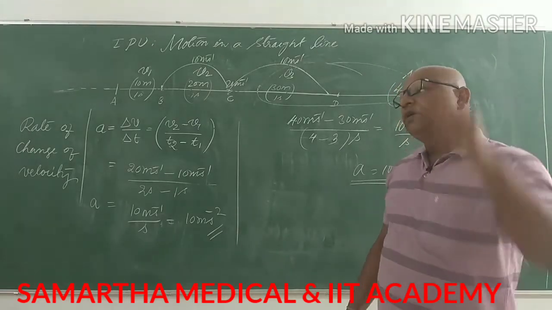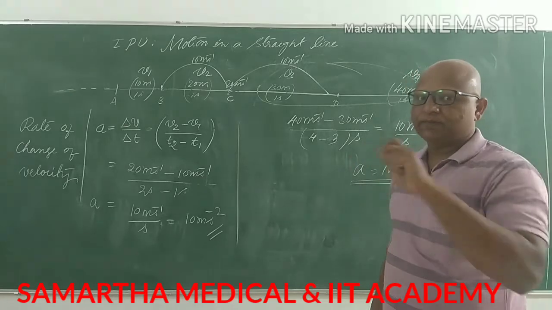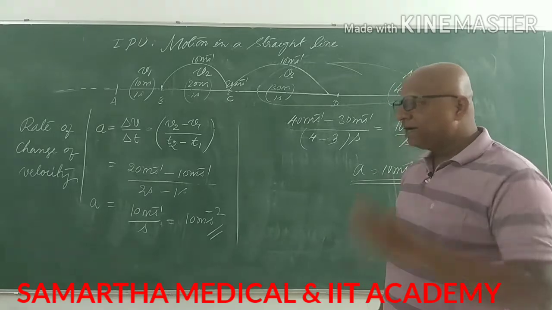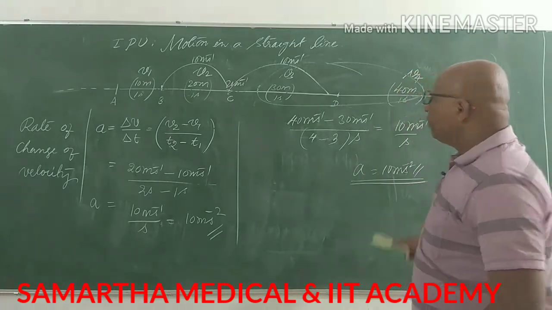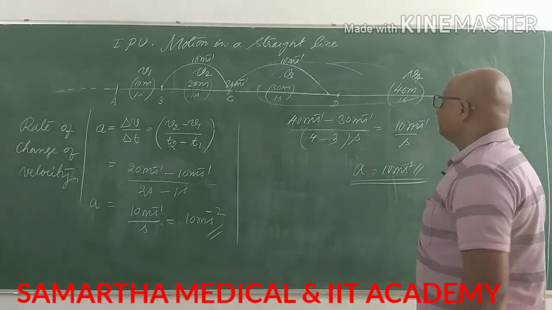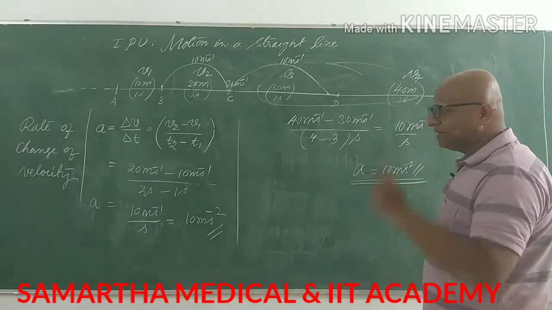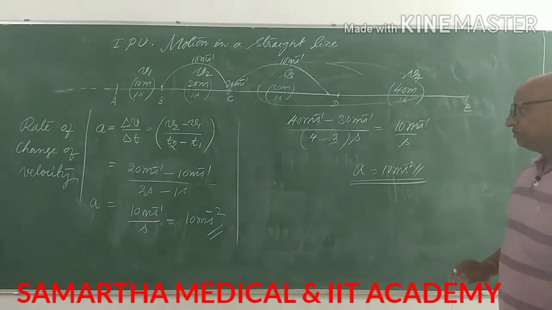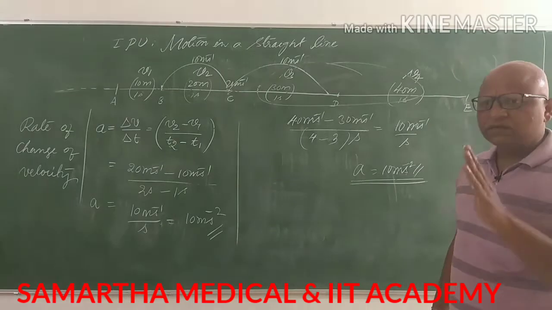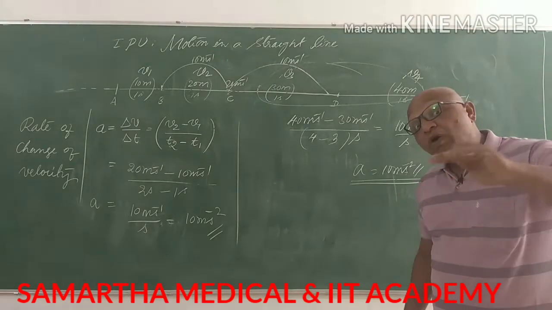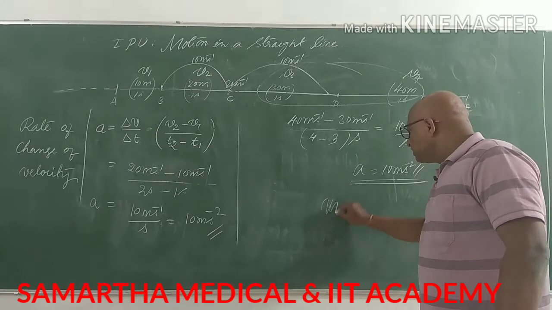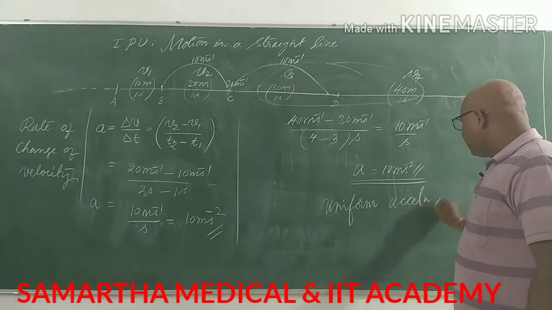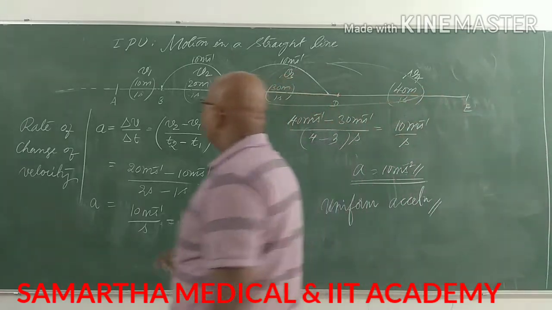What is velocity? Rate of change of displacement. And what is acceleration? Rate of change of velocity. You must observe one thing here. Velocities are changing, fine, but they are changing at a constant rate of 10 meter per second. They are not changing randomly, they are uniformly changing. That's why this acceleration is known as uniform acceleration, because it is not random.